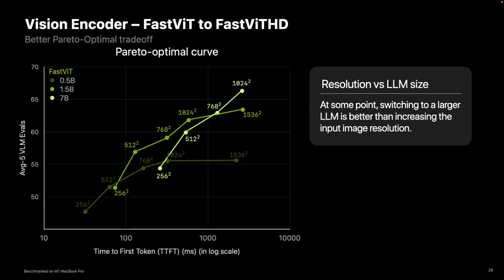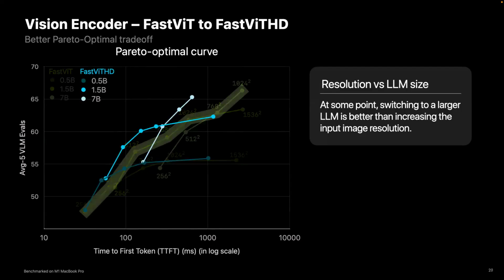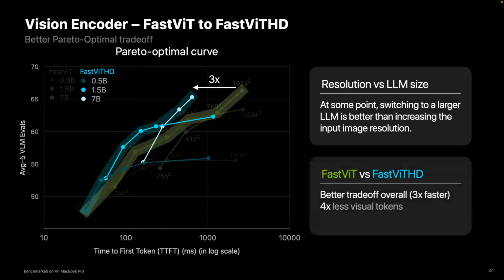And likewise, at some point, it's better to use a 7 billion parameter model. Now we can take a look at the efficient frontier of these curves and compare it with the FastViTHD model, for which we can obtain the same efficient frontier. When we compare these two models, we observe that FastViTHD is 3 times faster compared to the original FastViT, and at the same time it provides 4 times fewer tokens.